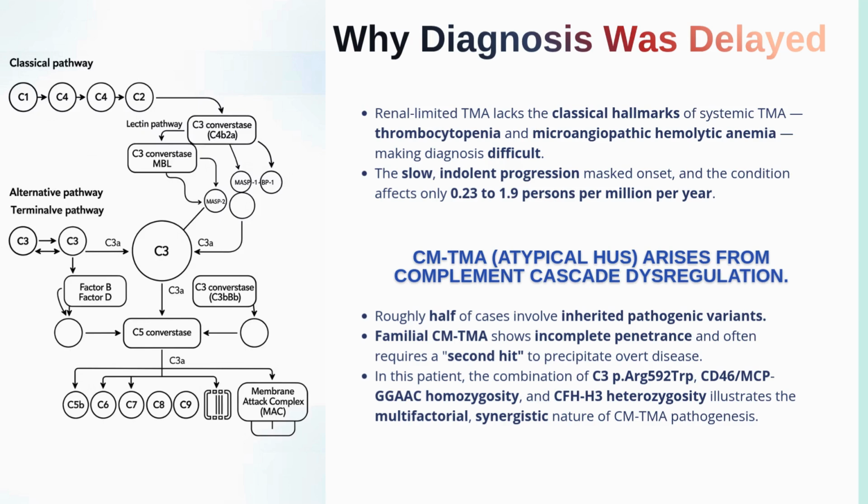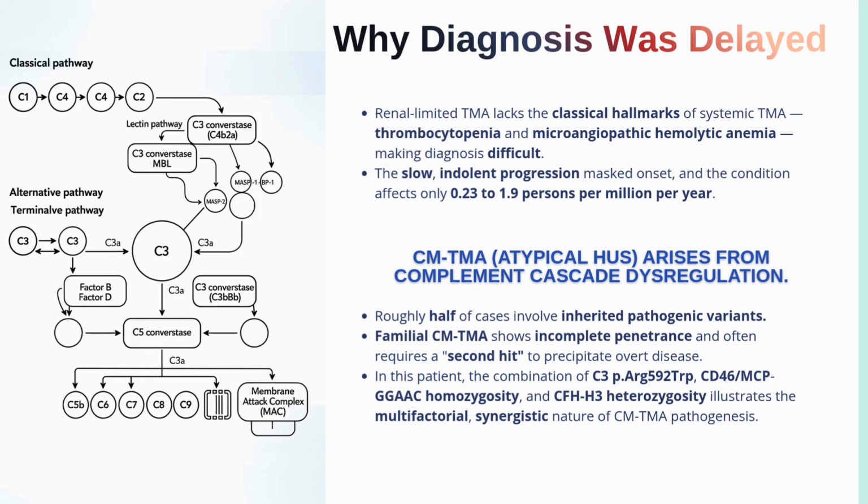Then, over time, multiple factors align. One genetic abnormality may increase complement activation. Another may reduce complement regulation. Another may increase disease severity. Together, they create the perfect biologic environment for endothelial injury. This is often called the second hit concept. A person has a genetic predisposition from birth, but the clinical disease may only appear later, after hypertension, aging, inflammation, pregnancy, infection, drugs, and other stressors push the complement system beyond its limit.